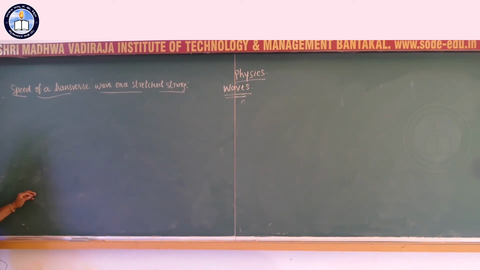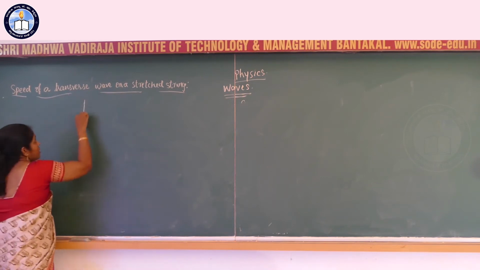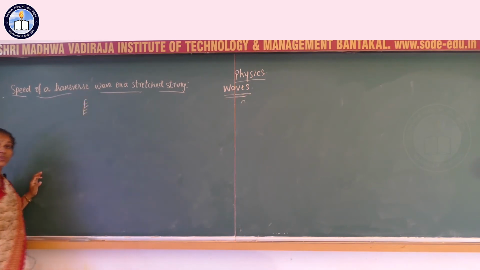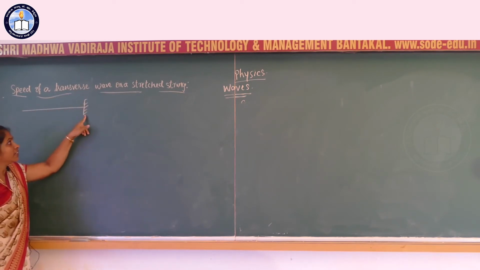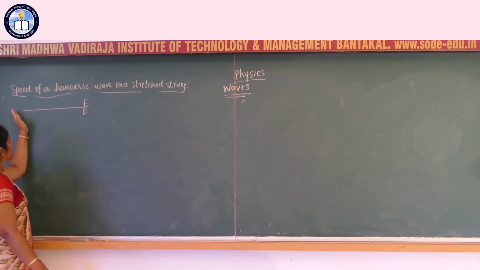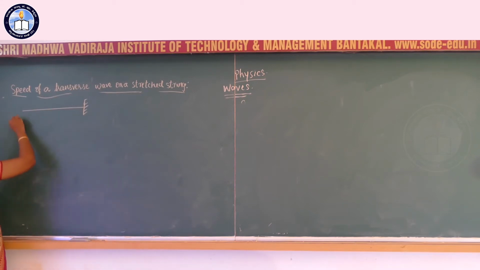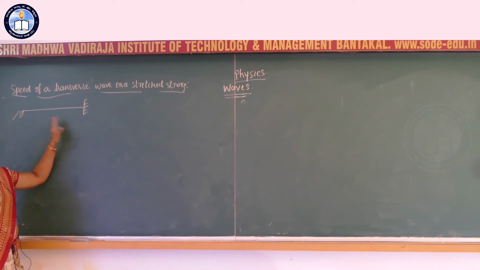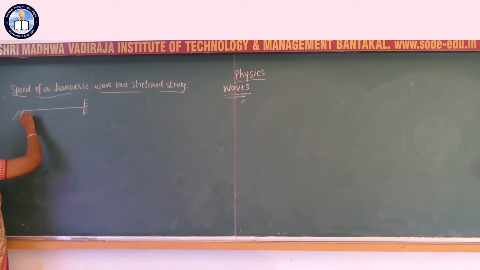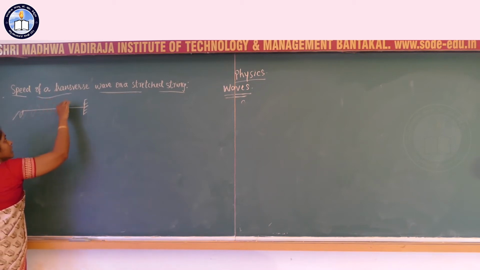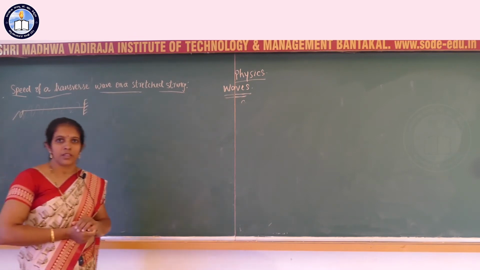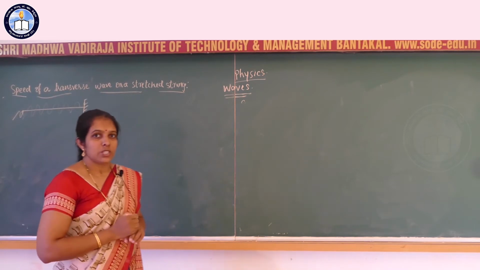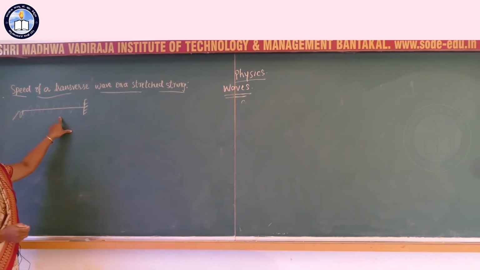How is a transverse wave produced? We have studied that a transverse wave is produced using a stretched string. A long string is fixed at one end and it is free at the other end. If a jerk is given periodically at the free end of the string, the disturbance propagates and the wave propagates in the medium. Transverse waves are produced. Now the speed of transverse wave. How to find the speed of transverse wave?